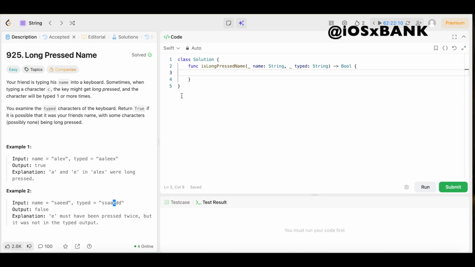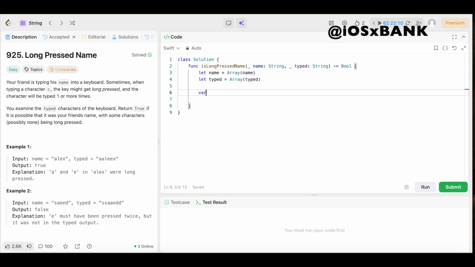So we're just going to come right here, declare a constant called name. We'll turn that into an array by saying equals Array, open up the parentheses, pass in name. Then we're going to do the same thing for typed. Sorry, this should be a constant, not a variable. So we'll say let typed equals, same thing, an array, open up the parentheses, pass in typed. Boom.